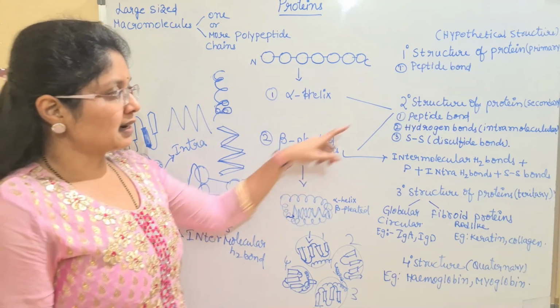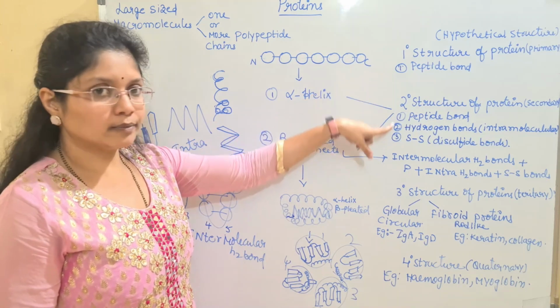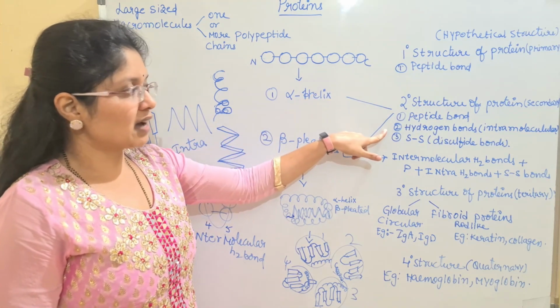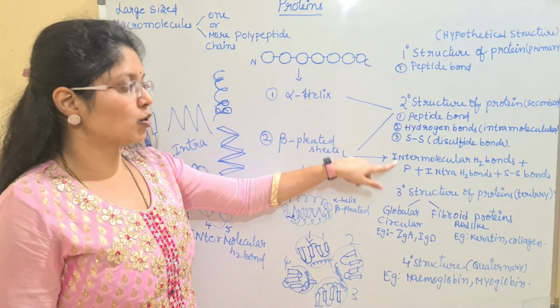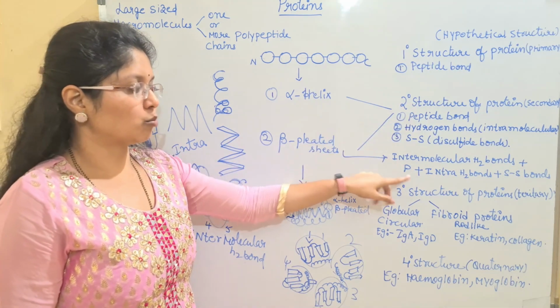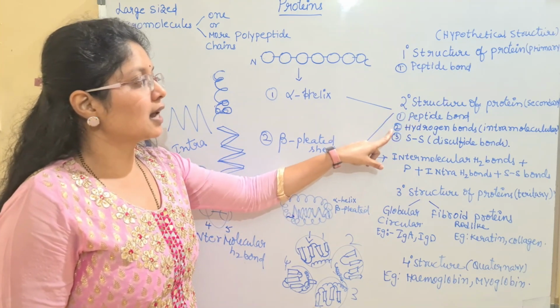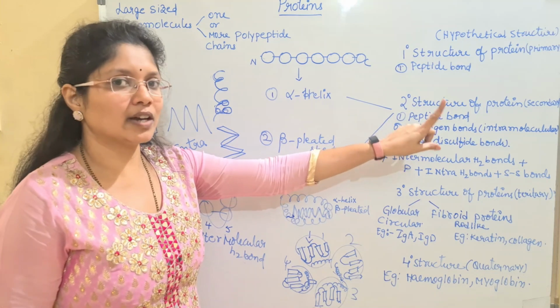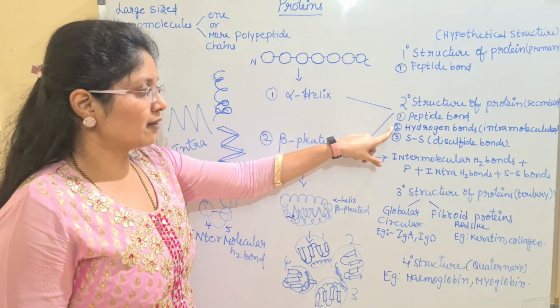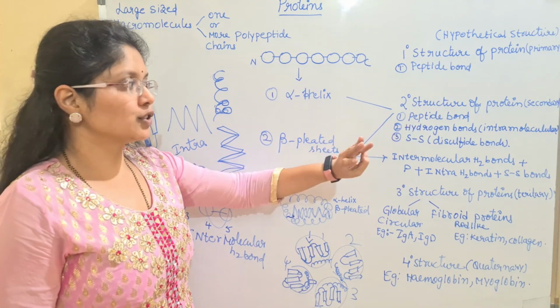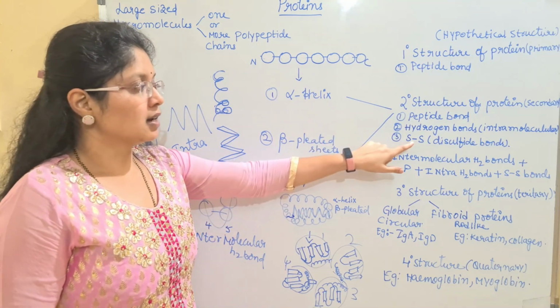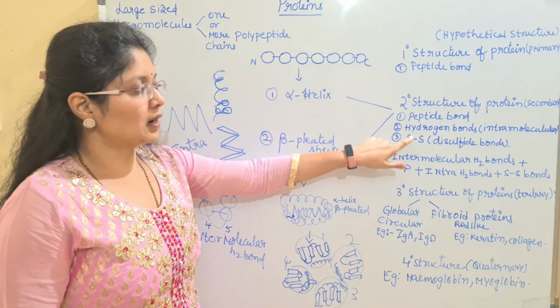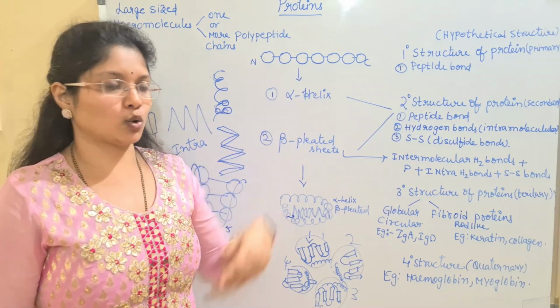So in primary, till here I have told you the peptide bond is present for both. Later we have hydrogen bonds, disulfide bond, inter and intramolecular bonds. So if you see here, 3 types of bonds. In hydrogen we have again 2 subtypes, okay? So we have a total of 3 bonds here: hydrogen, peptide, disulfide. Disulfide and peptide are covalent and hydrogen bond is non-covalent.